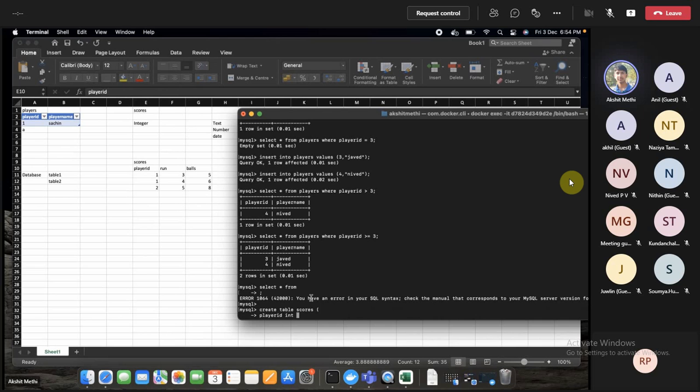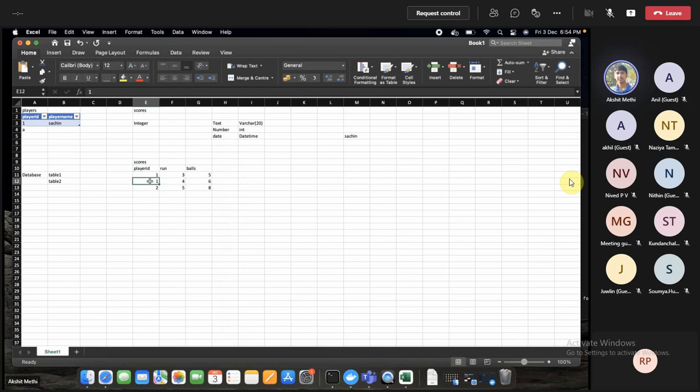Since my player ID is an integer, we can also add a constraint. Let's say we don't want a null value inside player ID, because null means nothing.